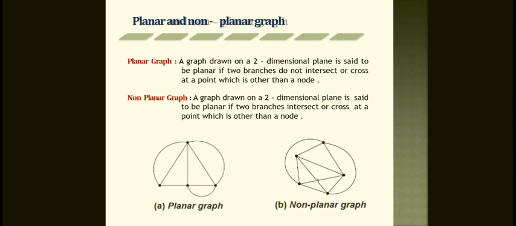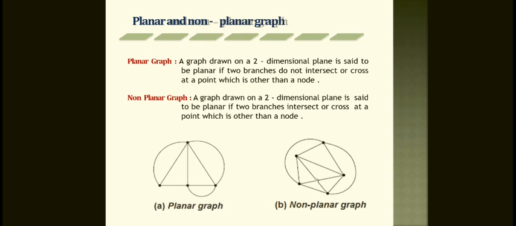Here, a graph drawn on a 2-dimensional plane is said to be planar if two branches do not intersect or cross at a point other than a node. This is called the planar graph. That means except at a node, no two branches should intersect.